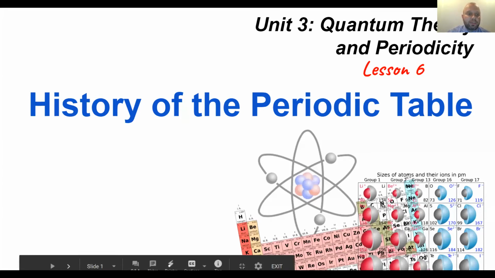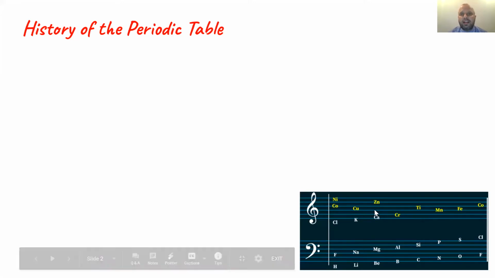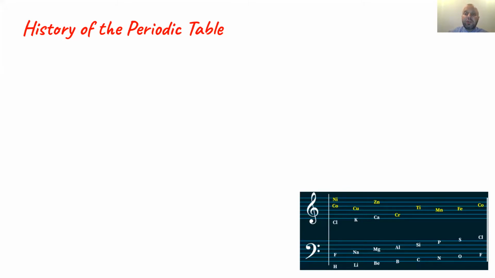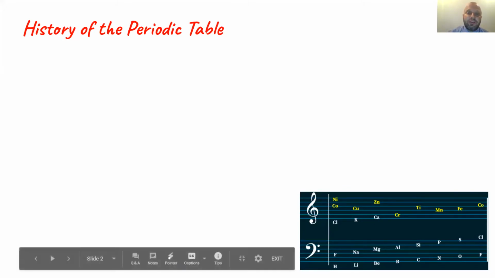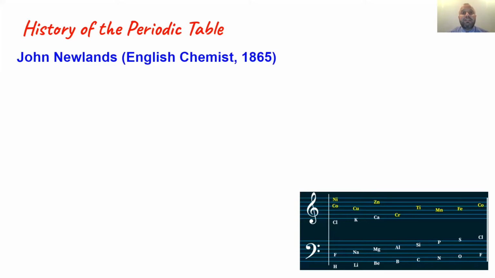If we look down here on the lower right side, you're going to see that this looks almost like a musical accompaniment. The reason I put that there is that our first scientist, John Newlands, an English chemist, related the fact that properties of chemical elements repeat every eighth element, and he compared it to a musical scale, which also contains 8 different notes.